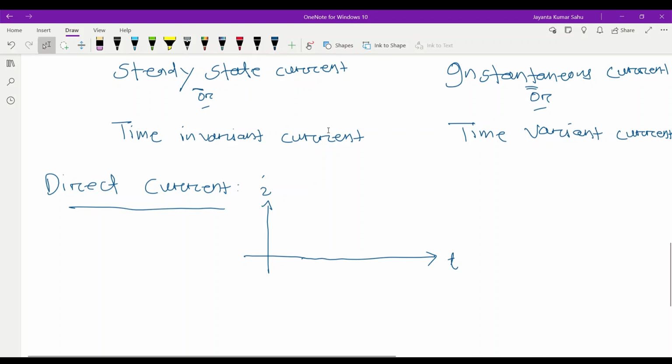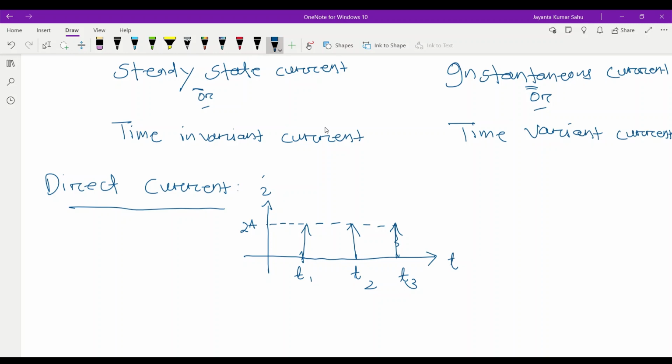Then at time t1 we get current value 2 ampere. Similarly, at time t2 we get the current 2 ampere. At time t3 same current 2 ampere. That means magnitude constant, magnitude means value, and direction also constant, unit direction.